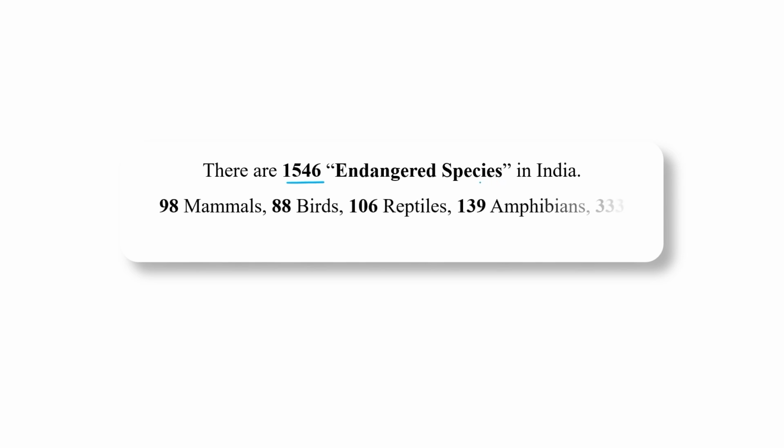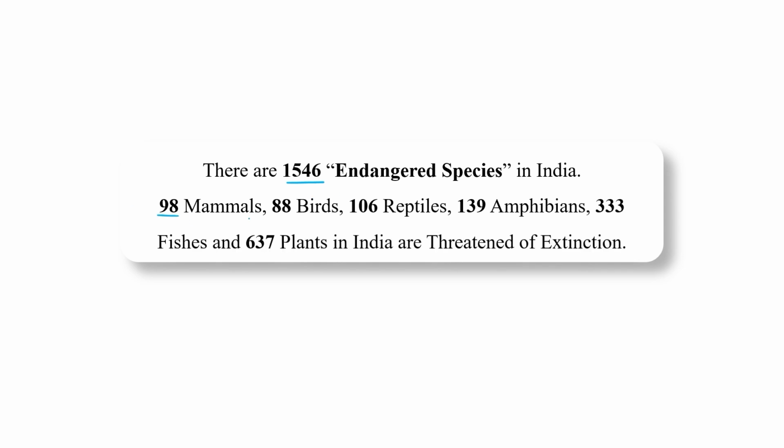And out of this, 98 belong to the mammals category, 88 under birds, 106 under reptiles, 139 amphibians, 333 fishes, and 637 under the plants category, which are threatened with extinction.